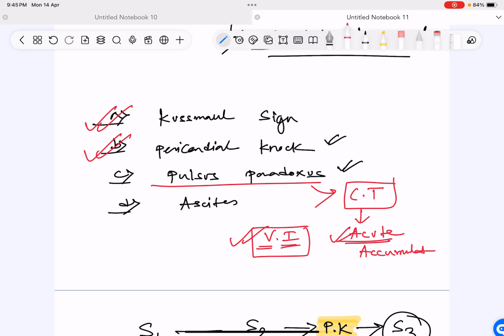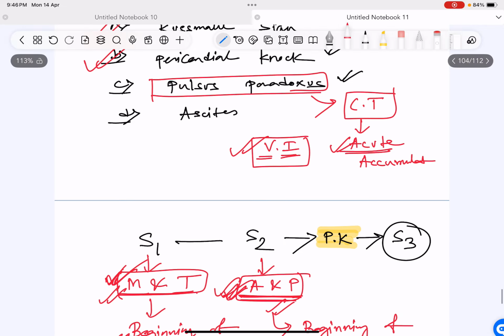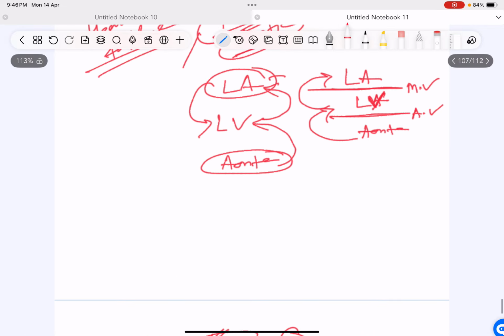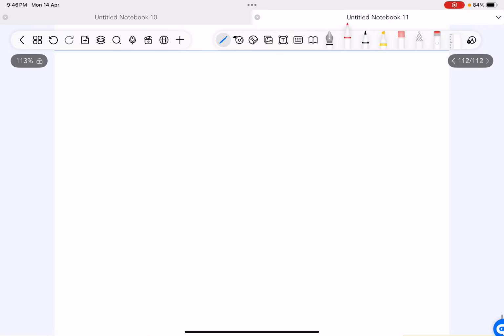So as a result, both right ventricle and left ventricle are compressed equally. As a result, ventricular filling is affected. So you see pulsus paradoxus in case of cardiac tamponade. I hope you get this concept. Read, listen to it again if you don't get it. Now, the other things you find in cardiac tamponade.